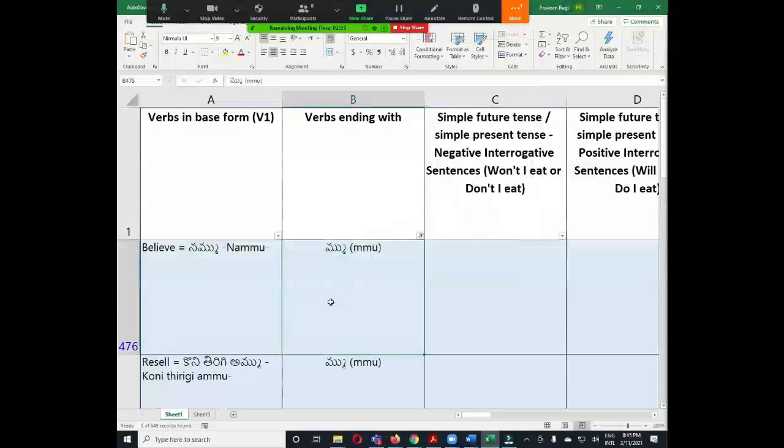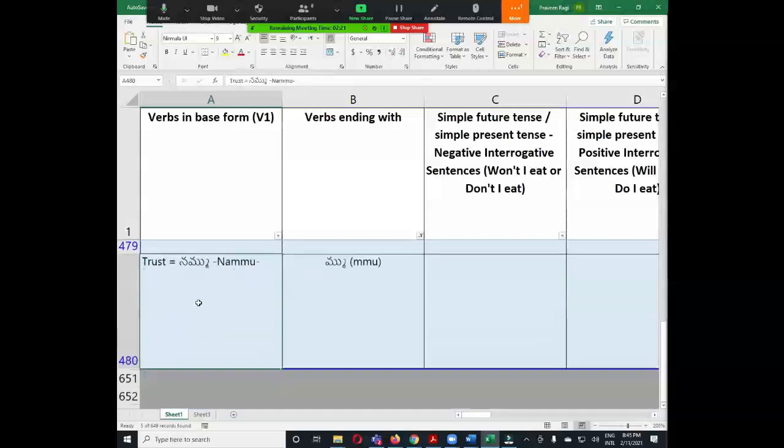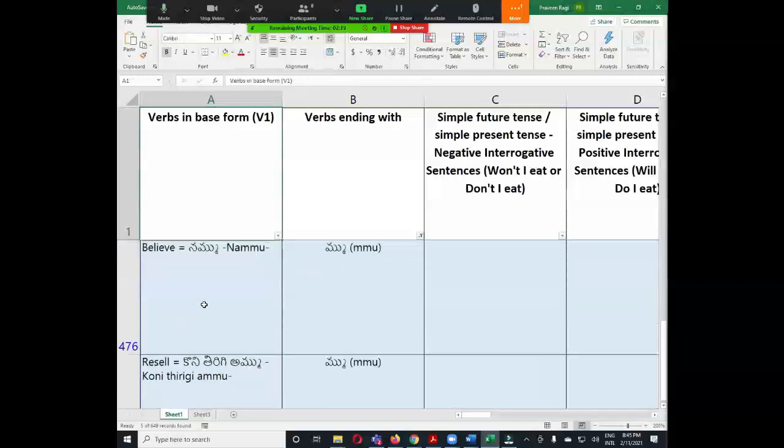This is also same. We don't make any change. We just add the common suffix. For example, let us take the verb believe. Believe means nammu. So in the sentence it becomes nammutanu. Nenu nammutanu, aame nammutundi, atadu nammutadu, like that. So here we are not making any change, so we can keep it in the same section.